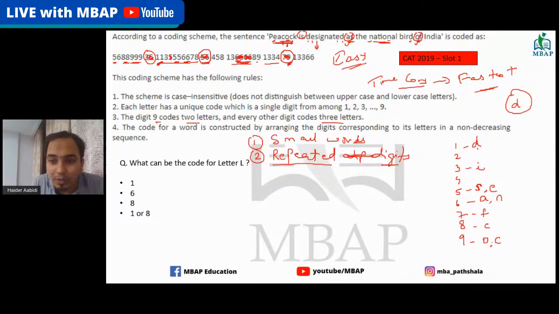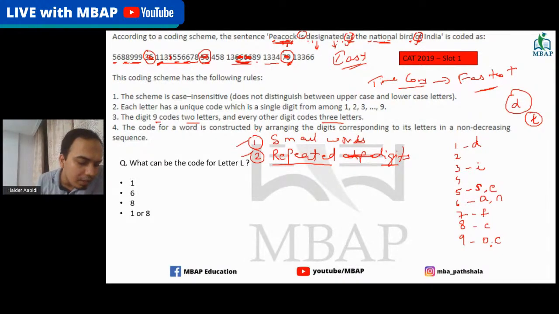What else is remaining? Can anyone tell me the code for T, which is designated T? You will see now that after these two things we have done, looking at the small words and looking at the repeated digits, in the words there will be only one or two alphabets for which the codes will be left.